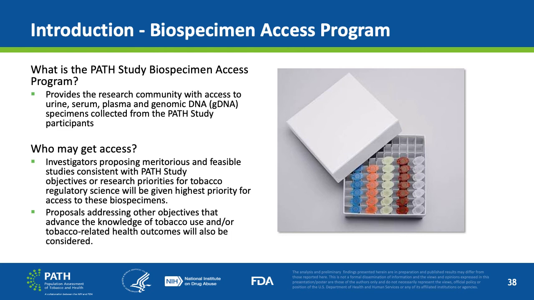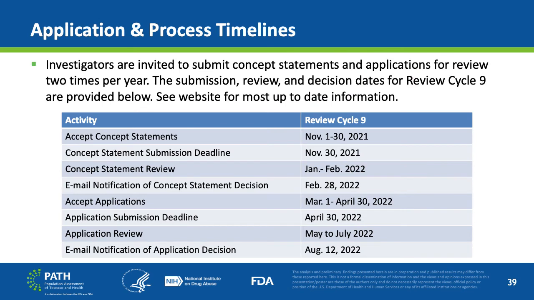Proposals addressing other objectives that advance the knowledge of tobacco use and/or tobacco-related health outcomes will also be considered. Investigators wishing to access these biospecimens must follow the procedures under How to Apply for Biospecimens on the NADAP site. Investigators requesting the PathStudy biospecimens must submit a research concept statement and subsequently an application for review and approval by the PathStudy team.